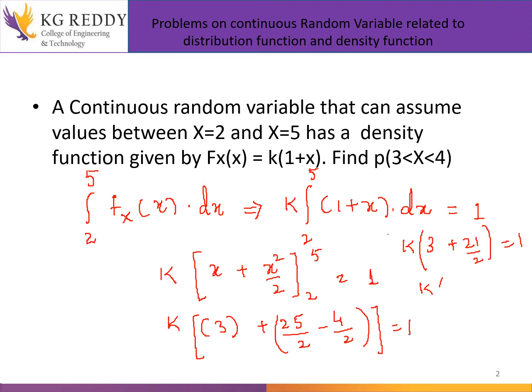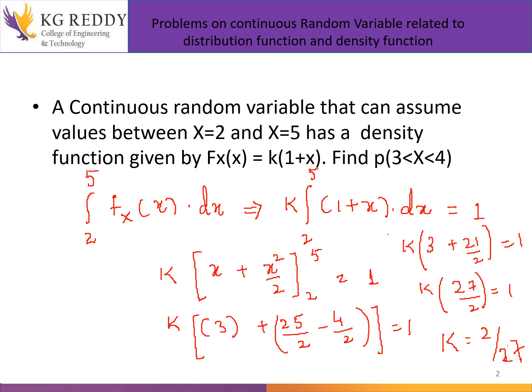Taking the LCM, k into 27 by 2 is equal to 1. So k is equal to 2 by 27. By this we have got the value of k.